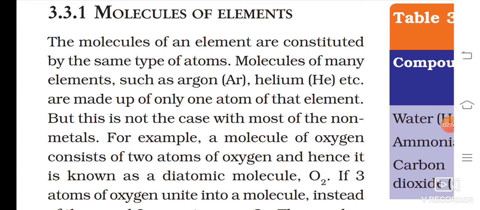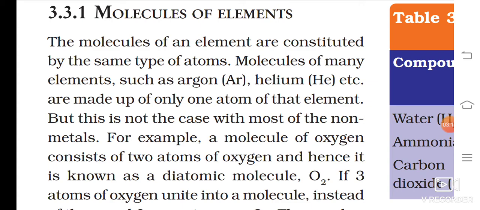I repeat, molecules of many elements such as argon, Ar, helium, He. We don't write Ar2 or He2 because these are all inert gases, the 18th group in the periodic table. I will show you that periodic table. They are made up of only one atom of that element, but this is not the case with most non-metals.